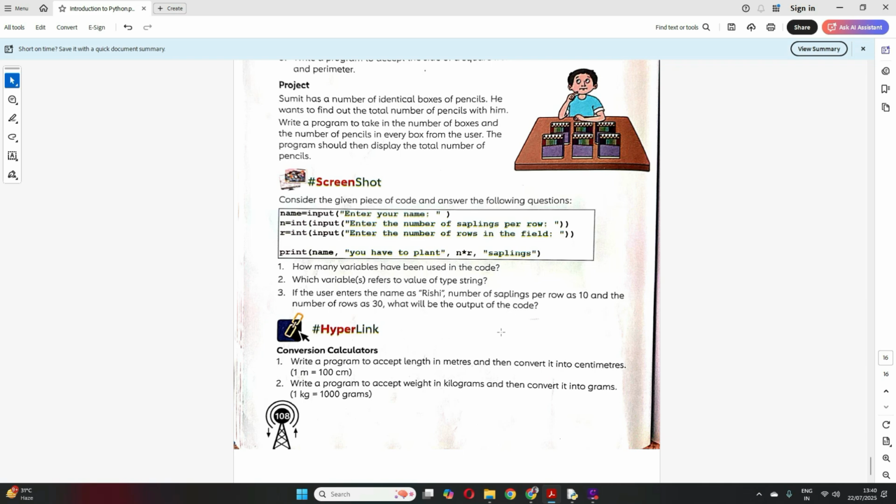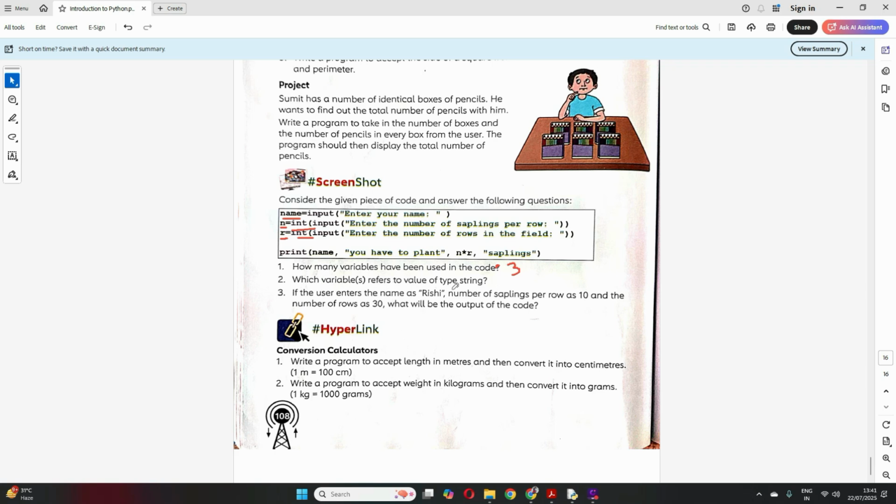Can we see one program from this? See here, consider the given piece of code and answer the following question. How many variables have been used in the code? Can you see and tell me how many variables are there? So one is name, which is a string type, right? Another is n, which is an integer data type, and another is your r variable, which is again an integer type. So there are 3 variables that we have used here, right?